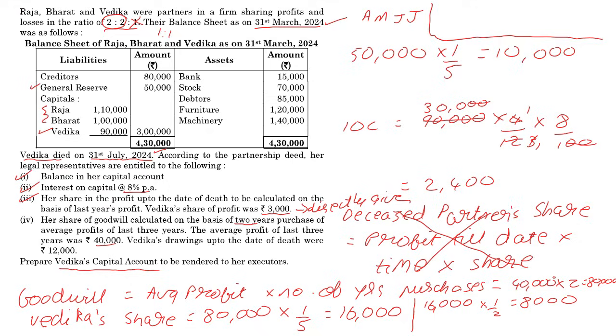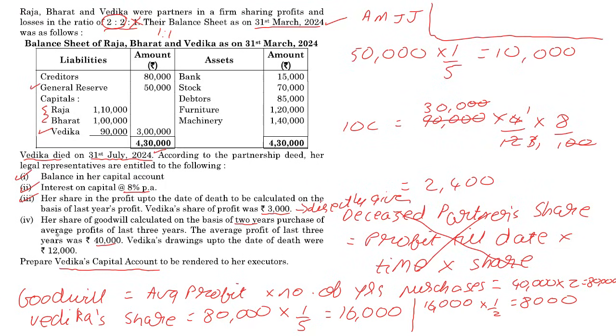The journal entry in this case would be Raja's capital account debit 8,000, Bharat's capital account debit 8,000, to Vedika's capital account 16,000. Why? Because they are gaining at the expense of Vedika. Going forward, because she's deceased, she will no longer be earning a share in the future profits. Who's gaining that? Raja and Bharat. So simply debit the receivers, credit the giver.